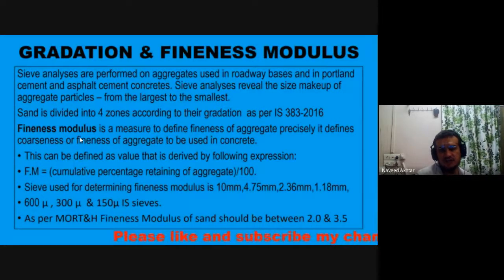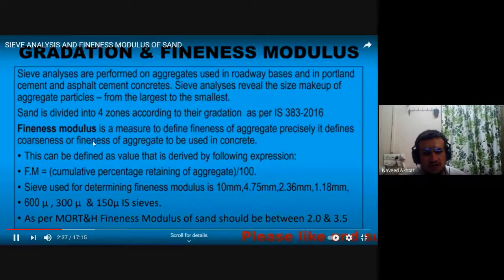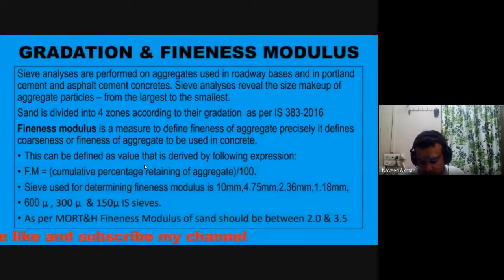If your fineness modulus is between 2 and 2.5, then it is fine sand, and if it is more than that, from 2.9 to 3.2, that is the coarser sand.